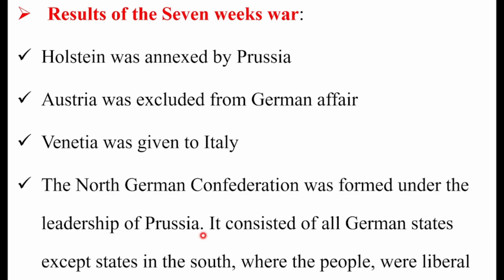Before that, the German Confederation was under the leadership of what? Austria. Kanaf the North German Confederation was formed under the leadership of Prussia, consisting of all German states except the states in the south, especially where the people were rebels and Catholic.